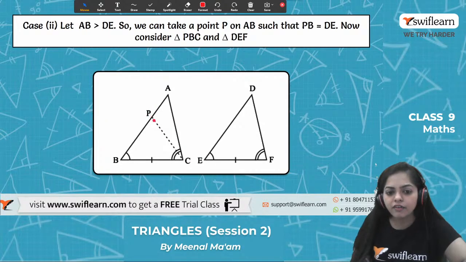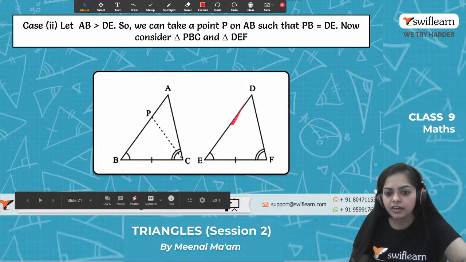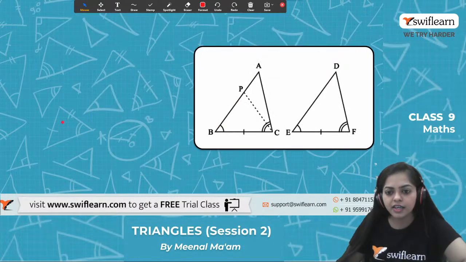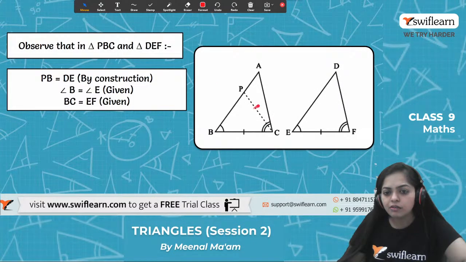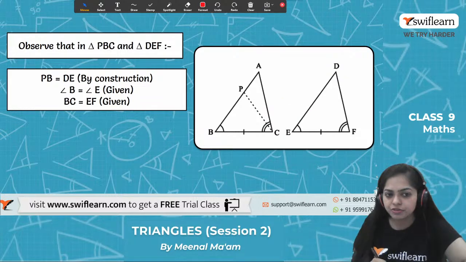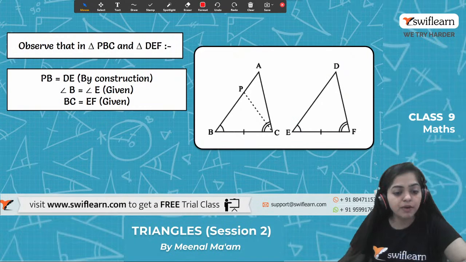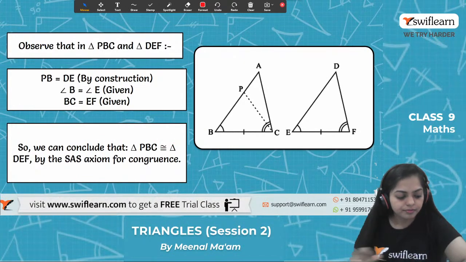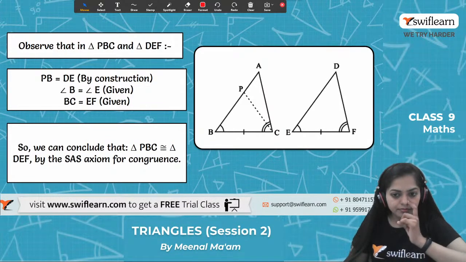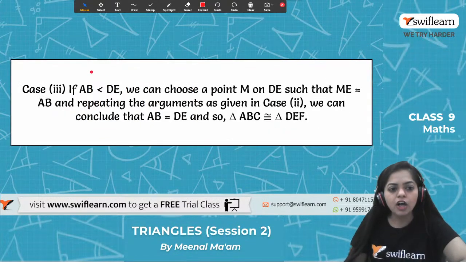Now considering triangle PBC and triangle DEF, what will happen? Let's see. In triangle PBC and triangle DEF, PB is equal to DE by construction. Angle B equals angle E, it is given. And BC equals EF, it is also given. So by side angle side criteria, we can say that these two triangles are congruent to each other. Got it? This is the second case. Any doubt in this case? No? Alright.